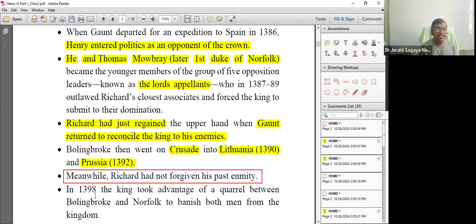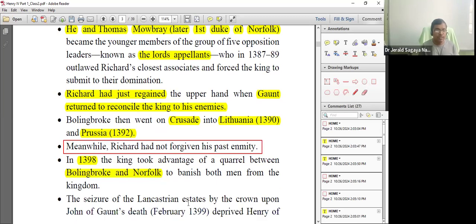In the year 1398, he got an occasion to punish Henry Bolingbroke. What was the occasion? The occasion was Henry Bolingbroke and Thomas Mowbray were having a quarrel, and the quarrel was brought before the king. And what did the king do? He banished Henry Bolingbroke. Okay, he banished Henry Bolingbroke, and you will read it in Richard II, the play.